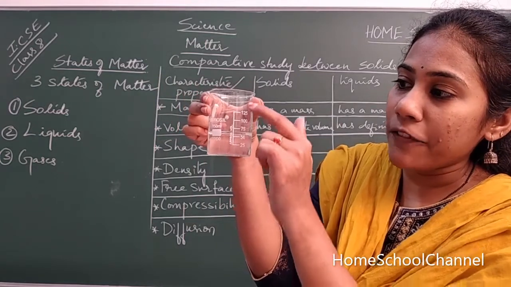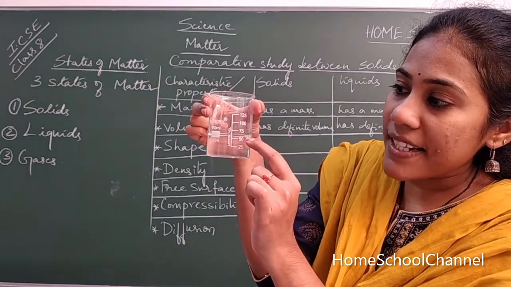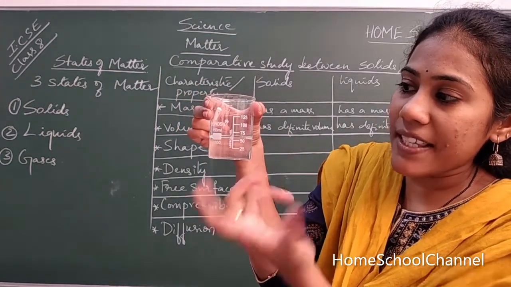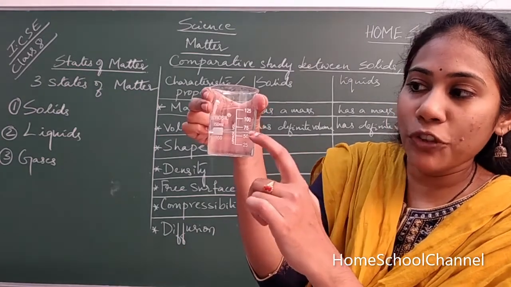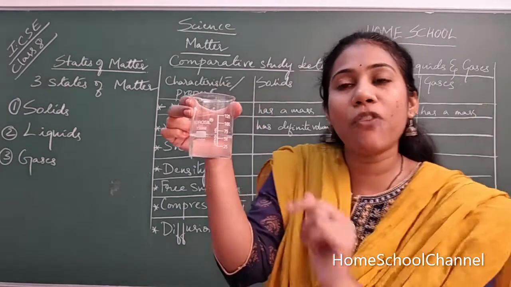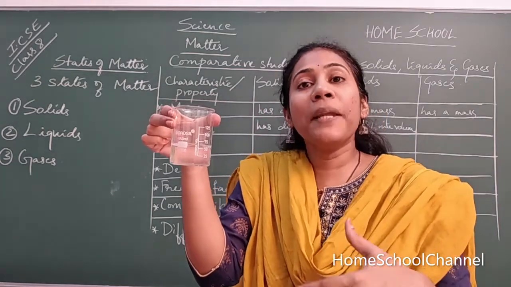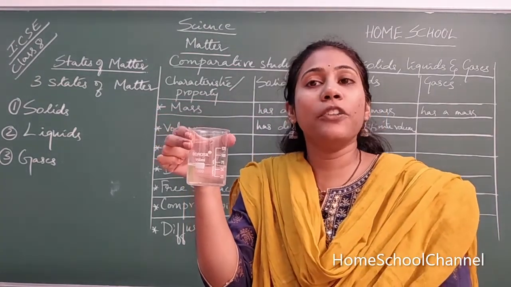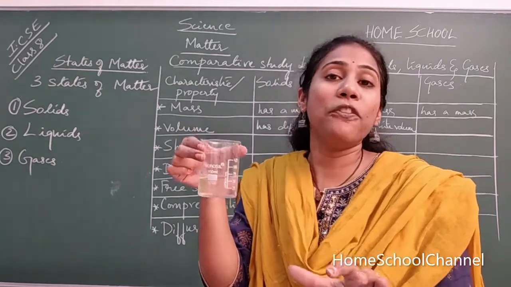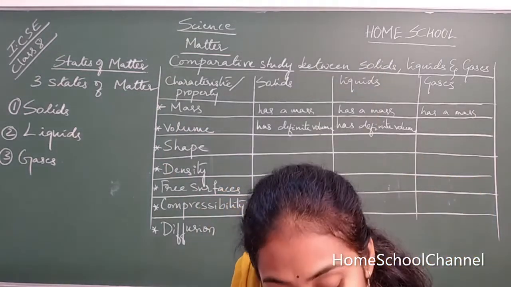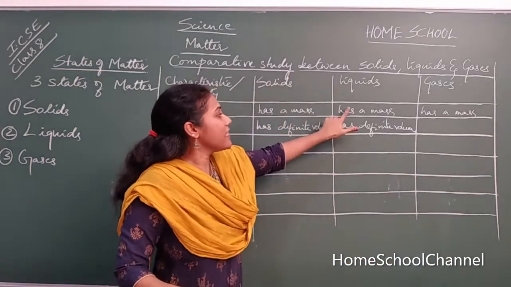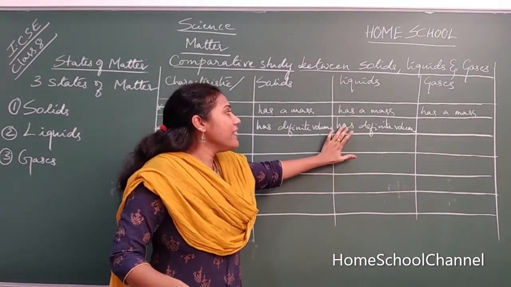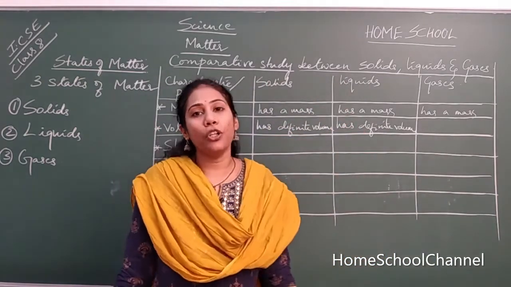25, 50, 75. You know, the water level is exactly between 50 and 75. That means it may be about 60 to 65. You have 60 to 65 ml of water here. Yes or no? You can perfectly measure the volume of water. So volume is also a measurable quantity in the case of liquids. So we say liquids also have definite volume.